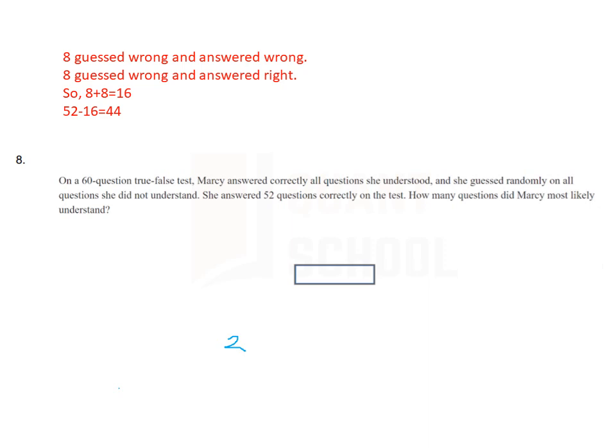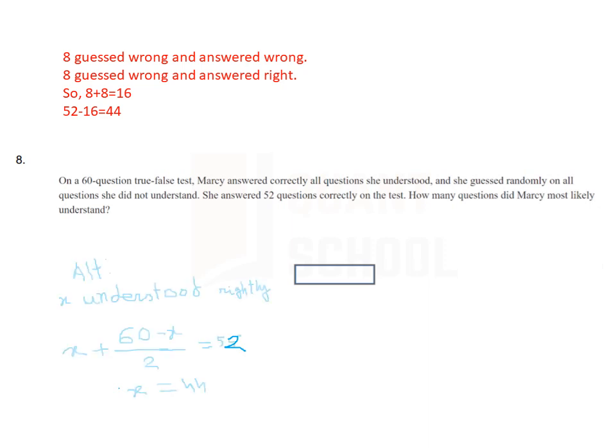So 8 guessed wrong and answered wrong, and she guessed 8 questions wrong but answered correctly. So 8 plus 8 equal to 16. So 52 minus 16 equal to 42 questions she is most likely to understand.